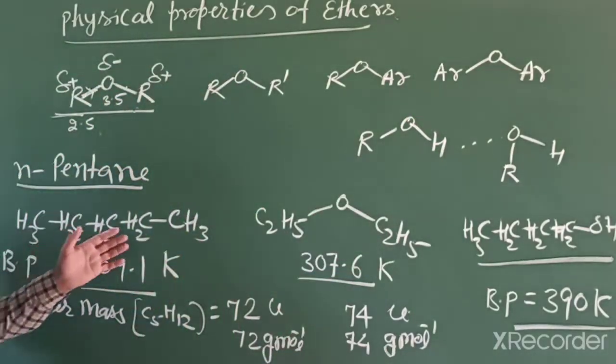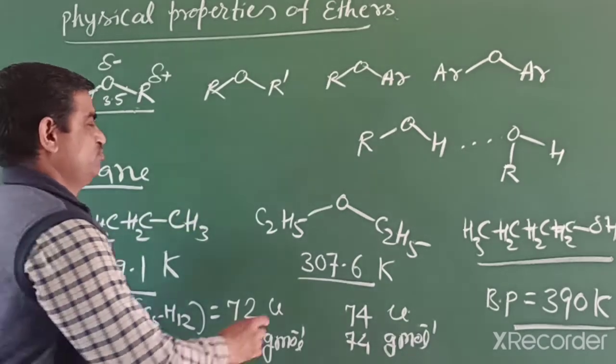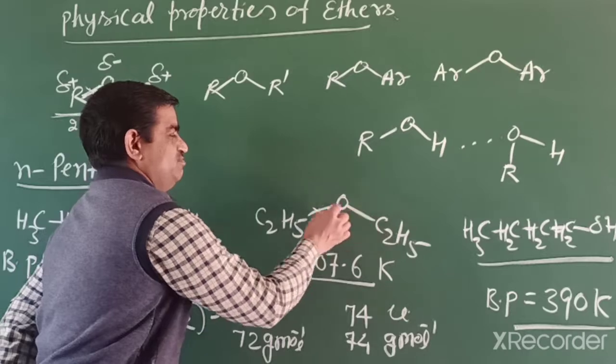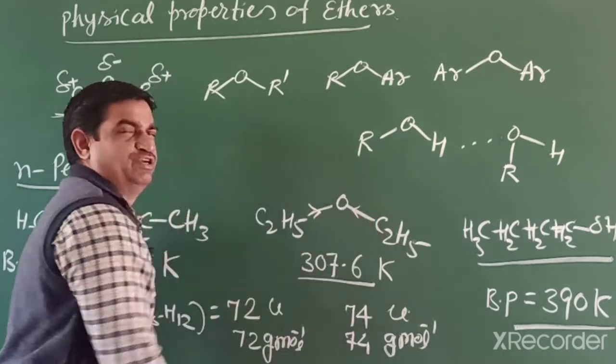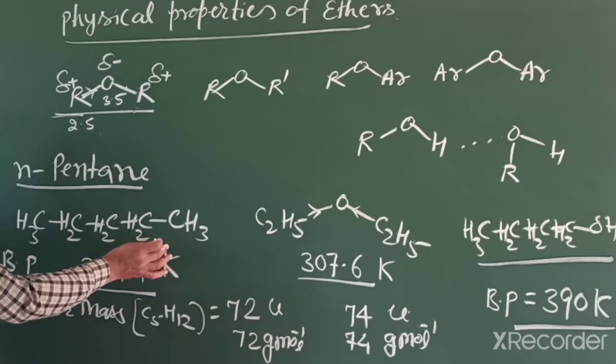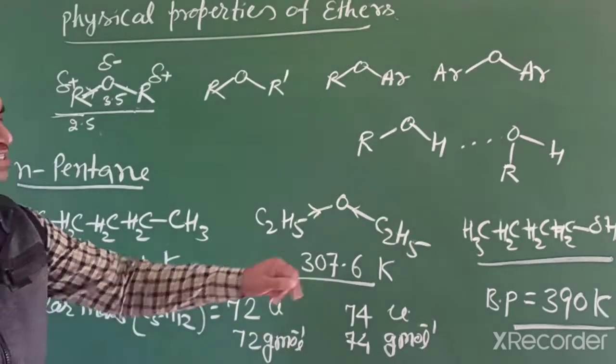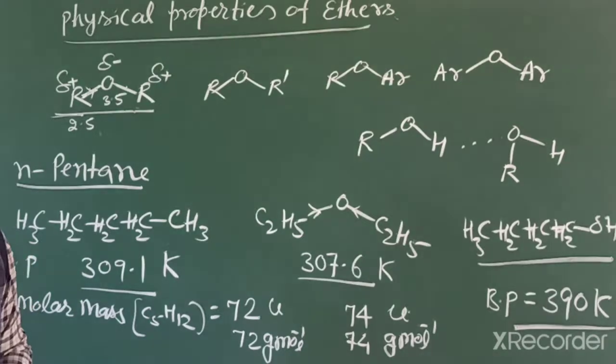Ether has slight dipole attraction, but that is a very weak force of attraction, so it does not affect the boiling point so much. But the alkane has slightly more surface area, so it has a slightly larger boiling point. The big difference between alcohol and ethers is due to hydrogen bonding.